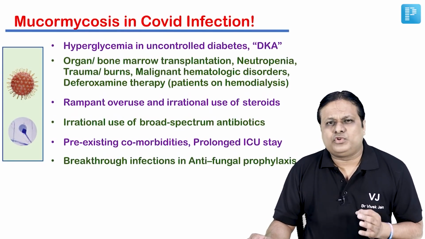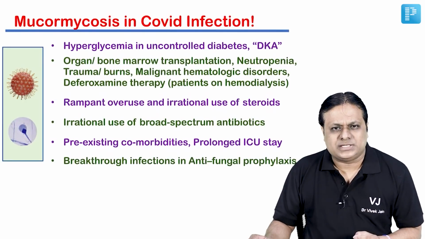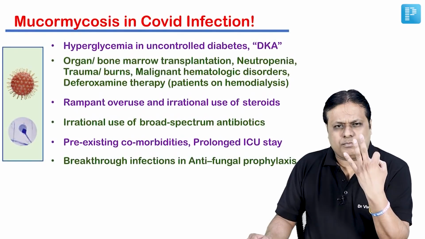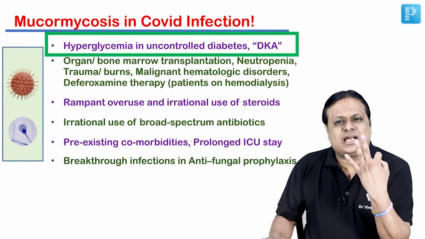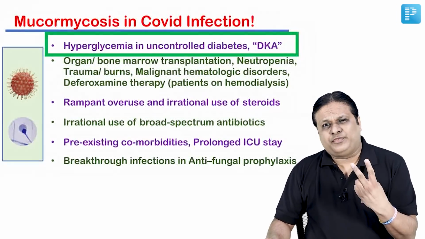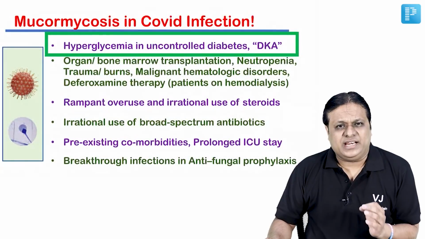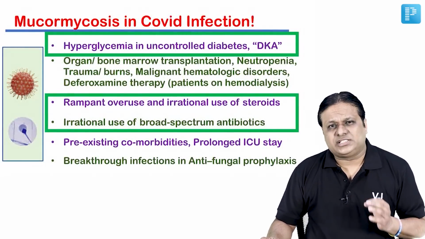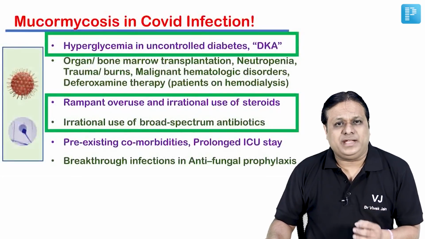Still, if we have to remember for our examination purposes, the major risk factors that have been proposed are three. These are hyperglycemia in uncontrolled diabetes, that is diabetic ketoacidosis. Second factor is rampant and irrational use of steroids, and third factor is irrational use of broad spectrum antibiotics.